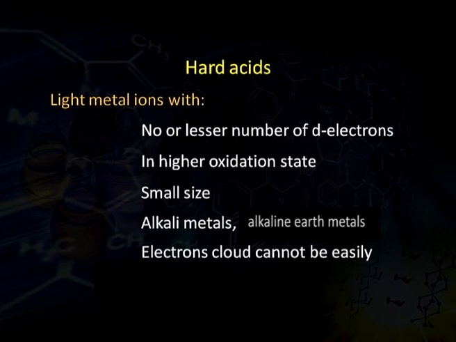Since these metal ions have small size, fewer d electrons and are in a high oxidation state, they have very few electrons around themselves. So, they do not have a bulky electron cloud, and the electron cloud does not easily get polarized or distorted.